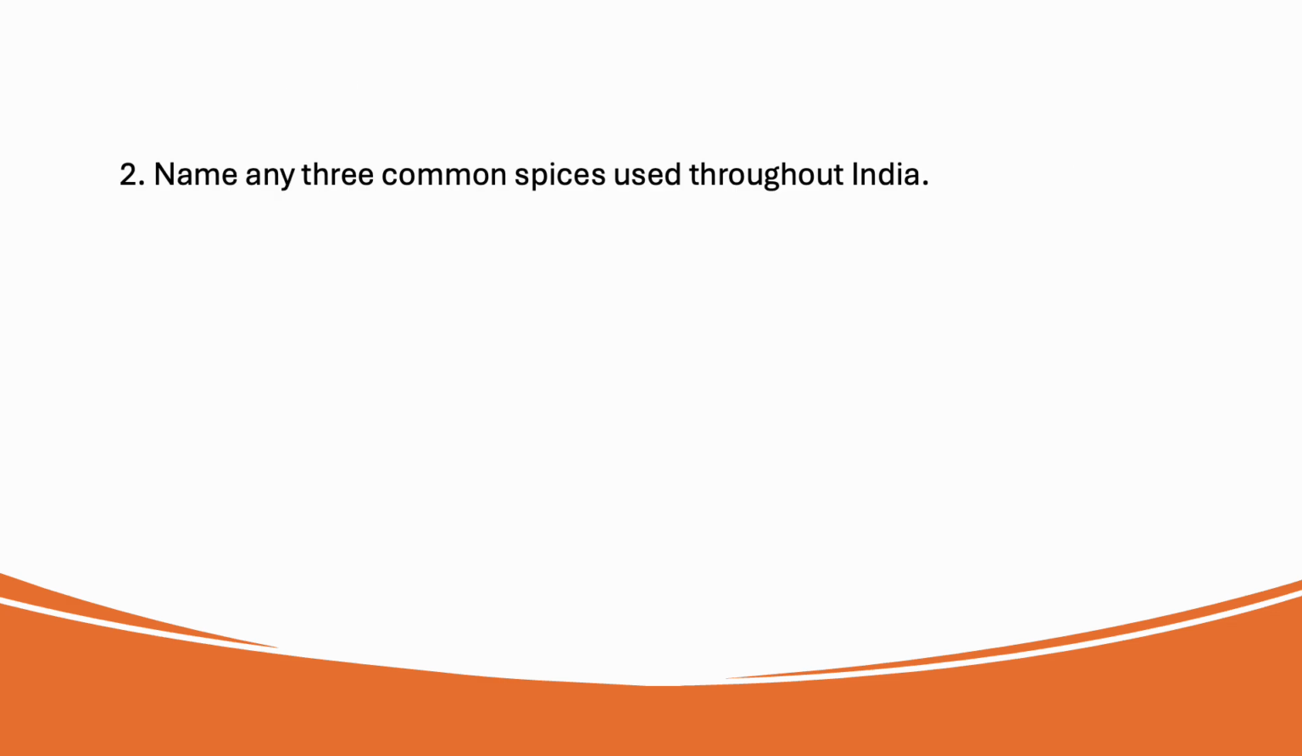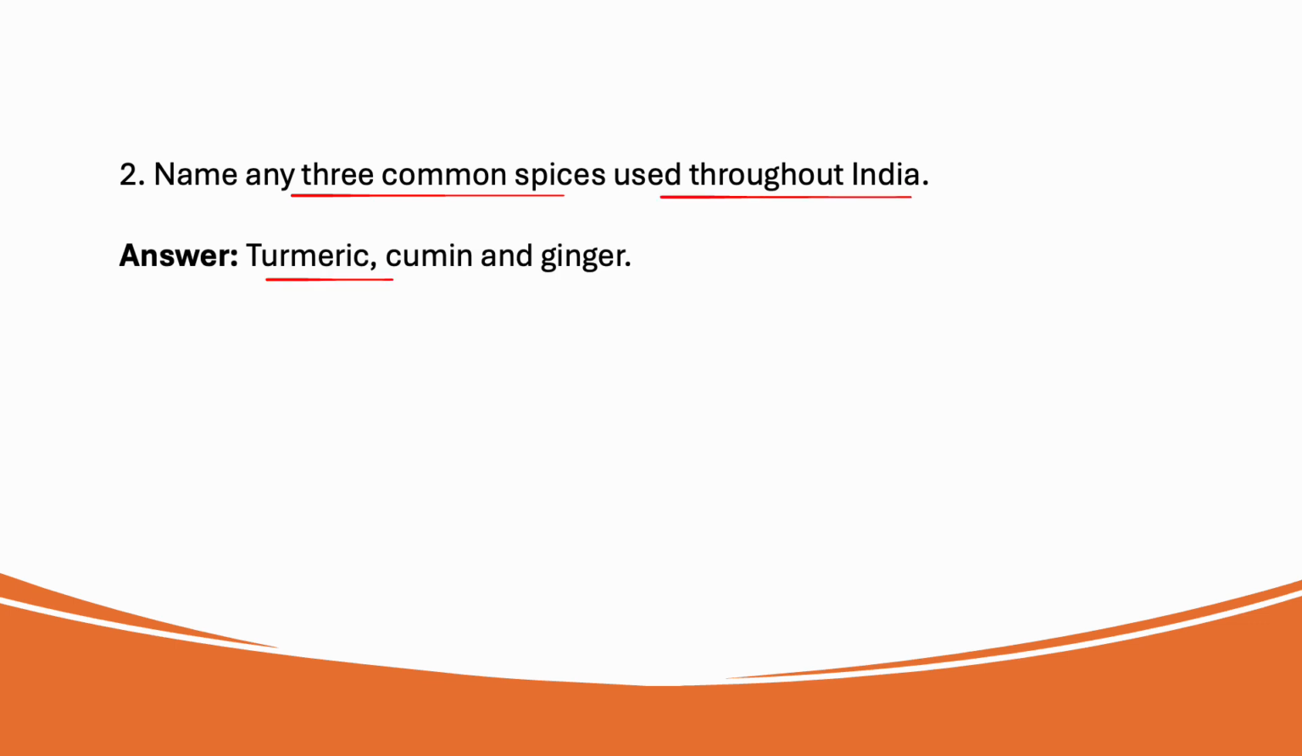Next one, name any three common spices used throughout India. Turmeric, cumin, ginger. The next one, what is unity in diversity in food?